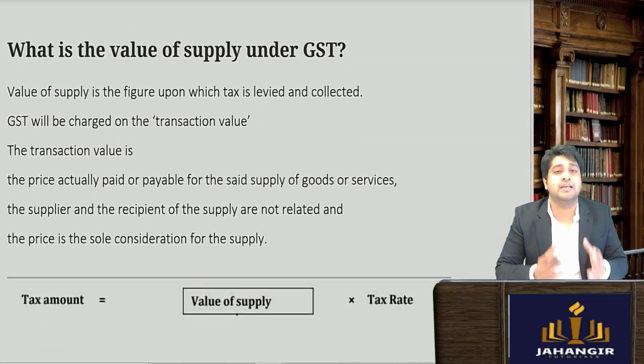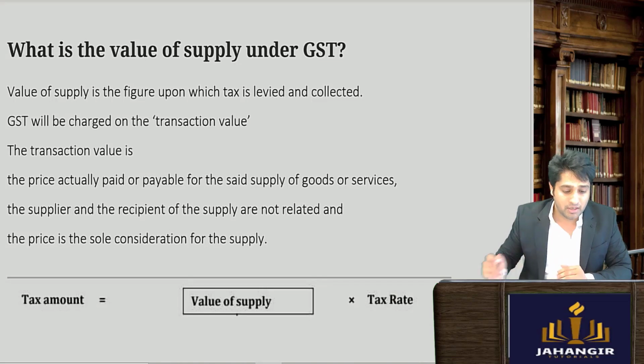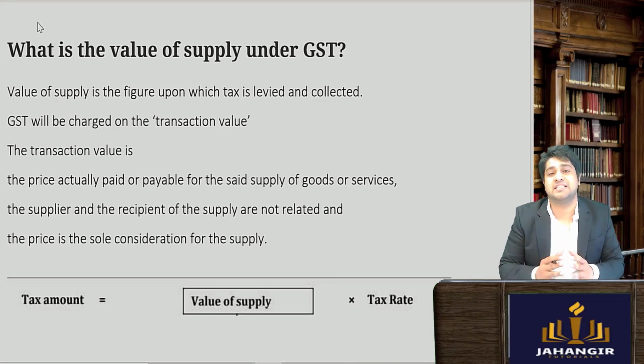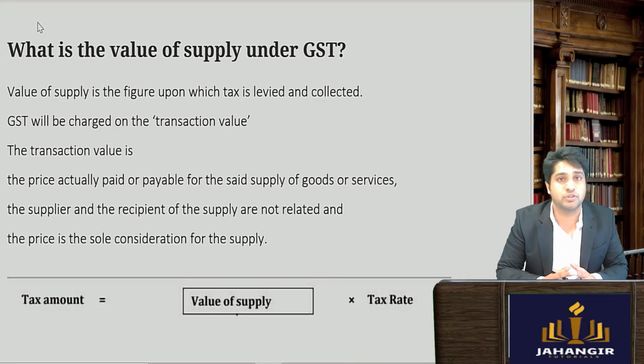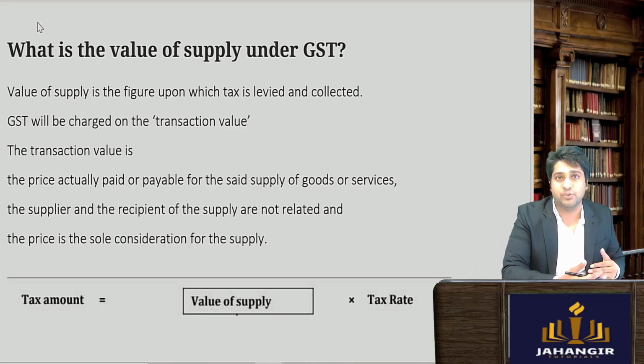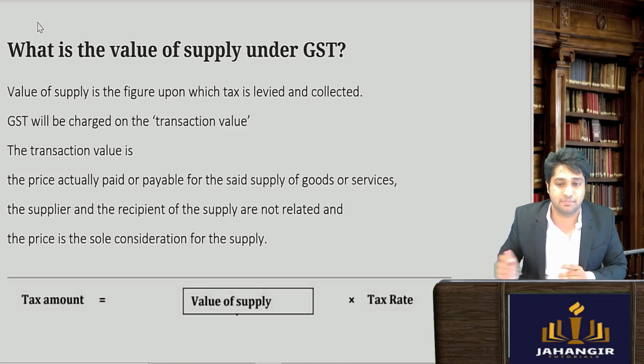Firstly, what is value of supply and why is it important? Now we have to understand that GST is levied on the value of goods. So whatever will be the value, on that amount the percentage of GST will be levied. So let's say the value of supply is rupees 1 lakh.